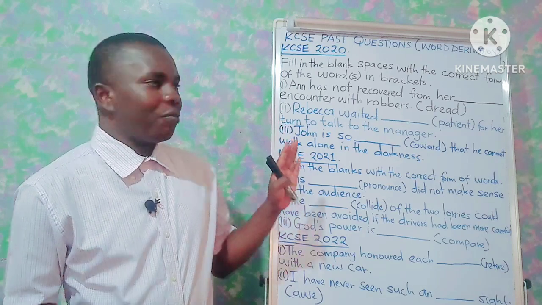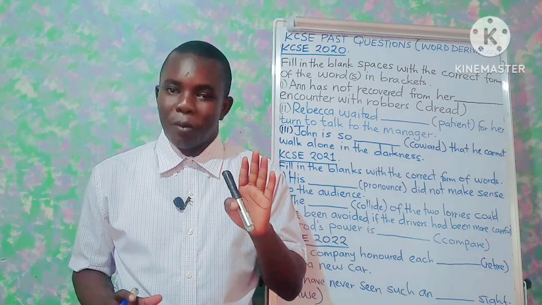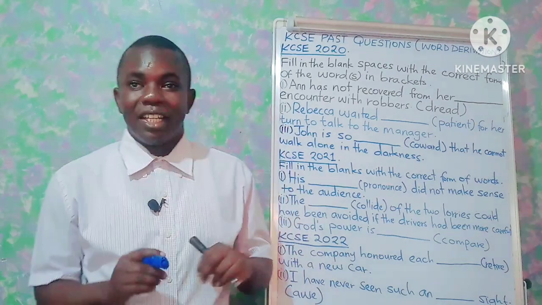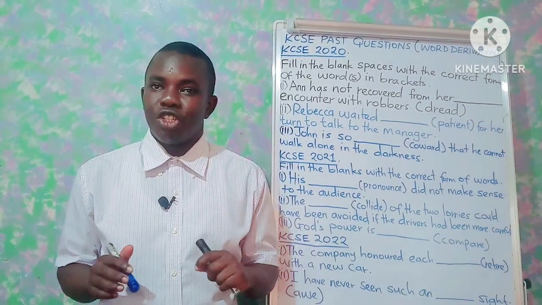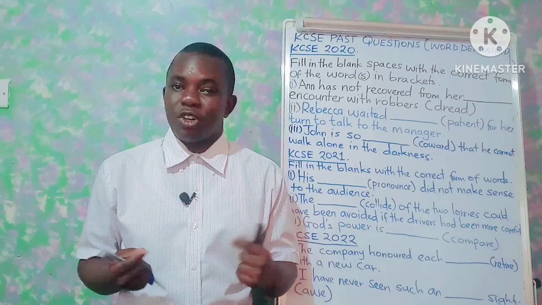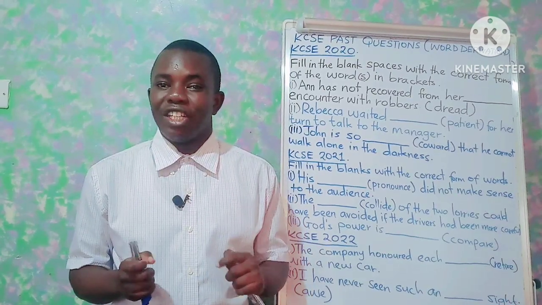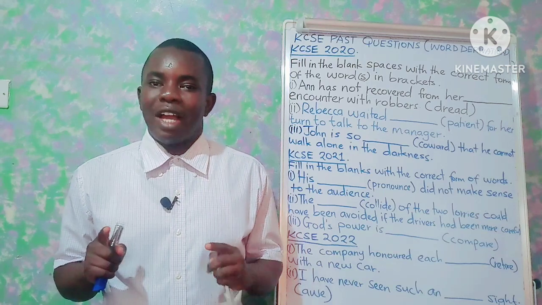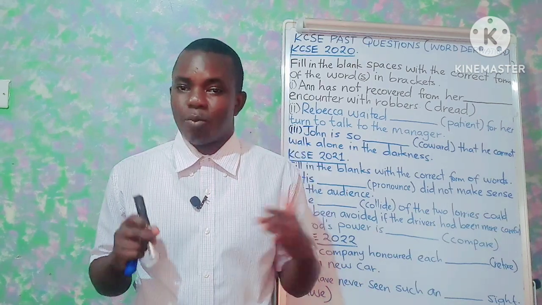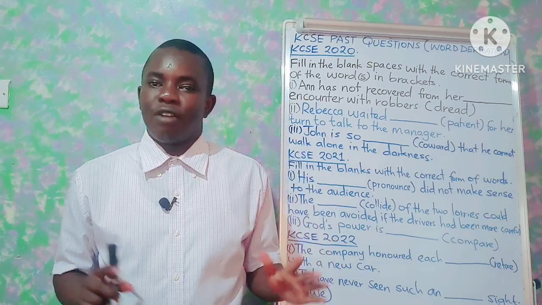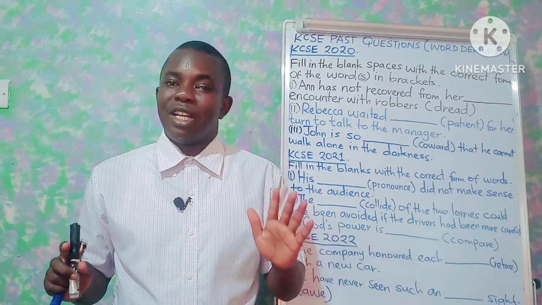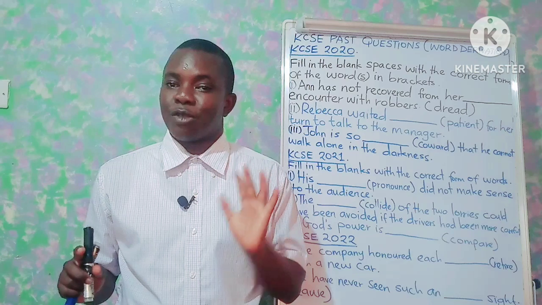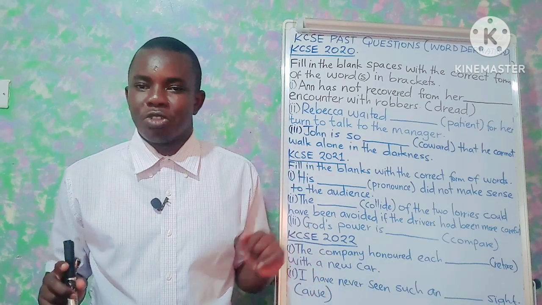In this video, I will take you through past KCSE questions on word derivations. There is this content that you are always introduced to in Form 1, on the various parts of speech. For instance, it is normally said that an adjective is a word that tells us more about nouns.